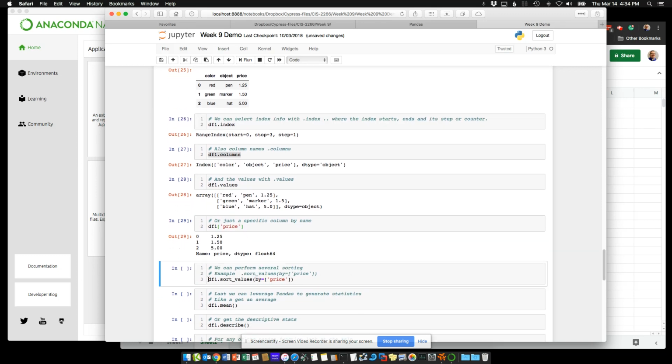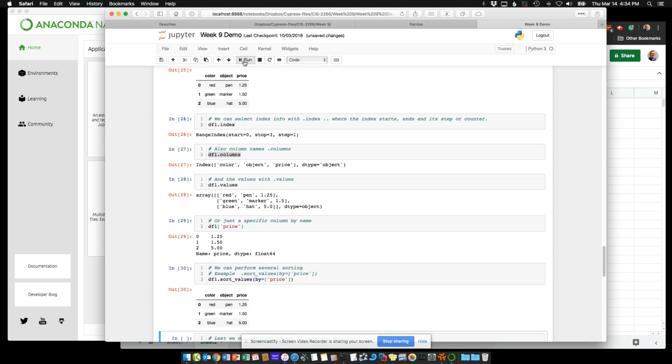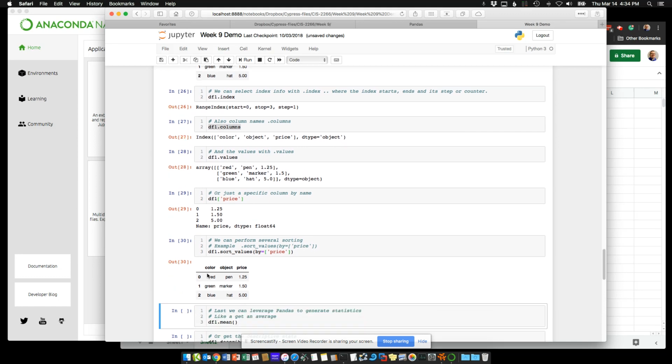We can also do df.sort_values. We can sort by certain items. So in this case, we take the entire data frame and we sort it by price. So you see how we sorted it by price, $1.25 to $5.